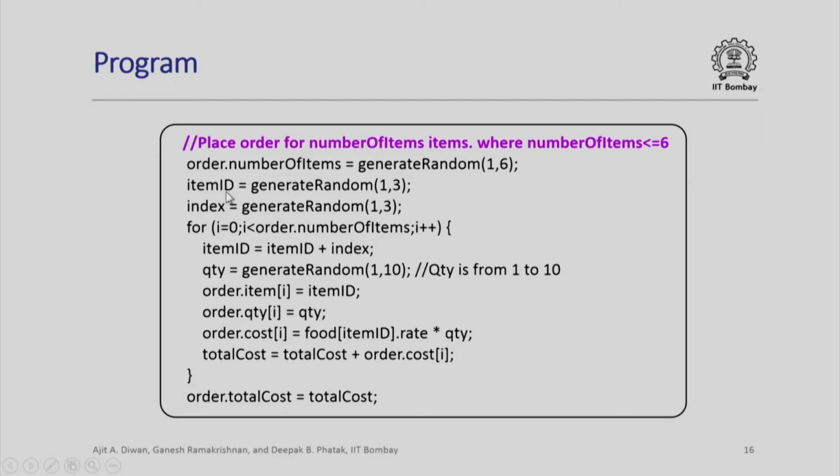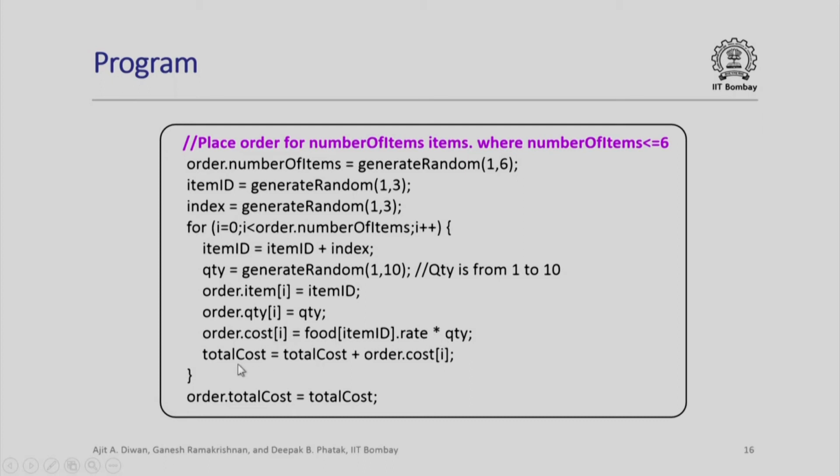Next, we generate the starting item ID also randomly, and then we generate an index which is also generated randomly. Now, what we do is, for 0 to number of items that we have generated randomly, we will generate an item ID by simply adding item ID plus the index that we have generated, and we will generate the quantity also randomly. We assume that everybody may order between 1 and 10 pieces of a particular item. Once that is done, we push the item ID into order item, quantity into order quantity, and then calculate based on the rate the total cost for that particular item.